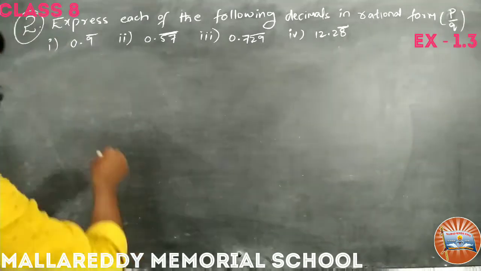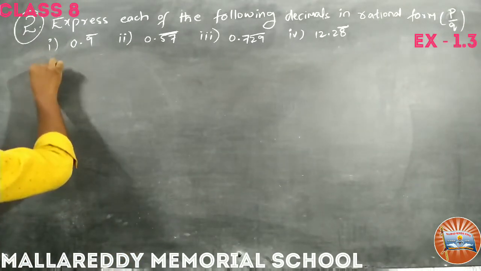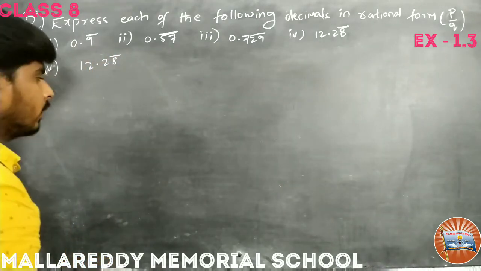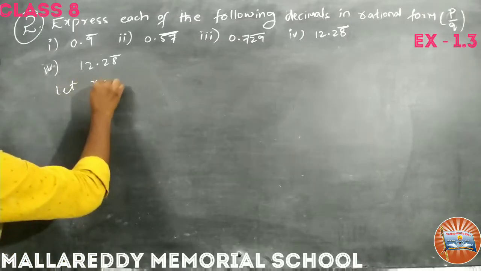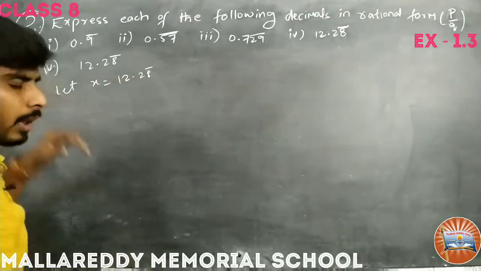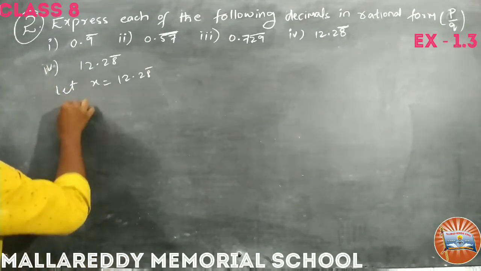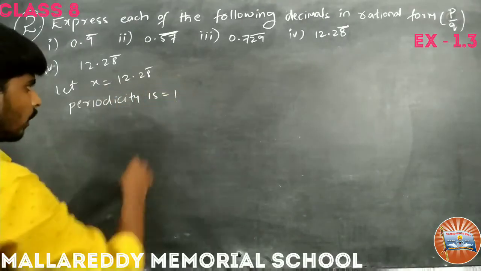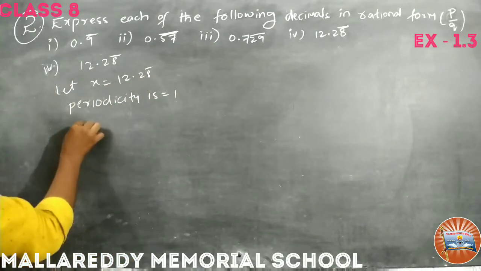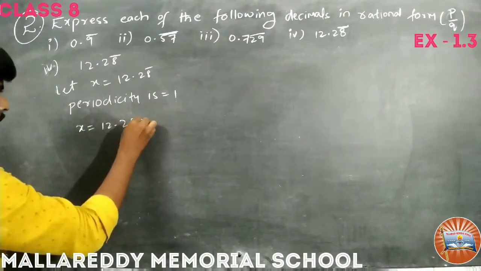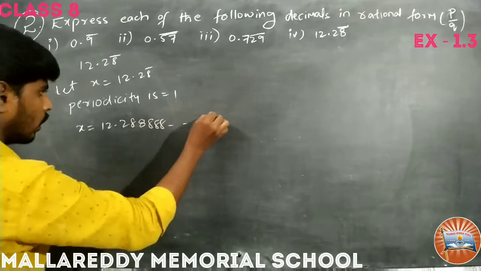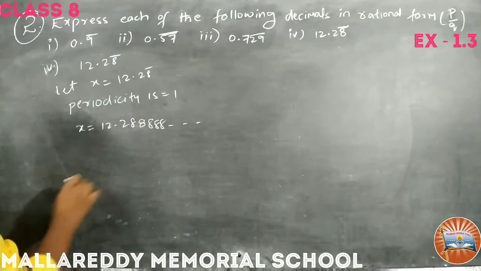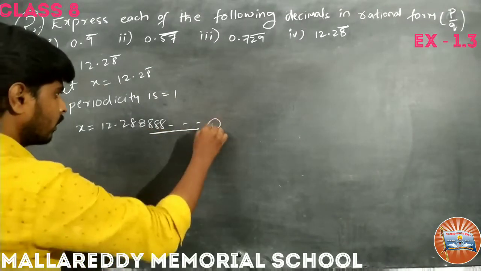Now fourth one. So what is the question? 12.28 bar on the top of only 8. Okay, so let x equal 12.28 bar. Right. So periodicity is 1. So x we can write 12.2888 and so on. Due to this periodicity 1, we are going to multiply equation 1 with 10.